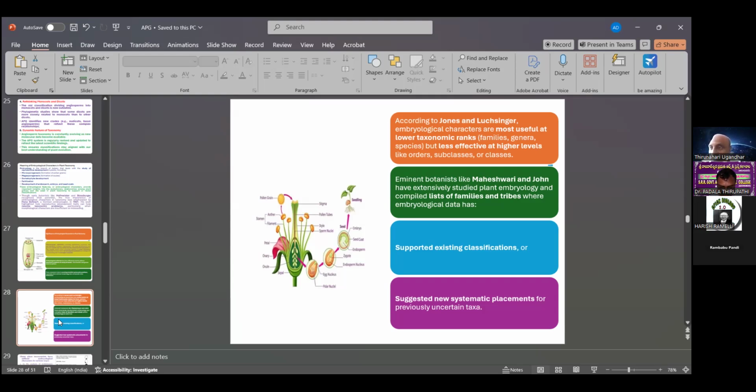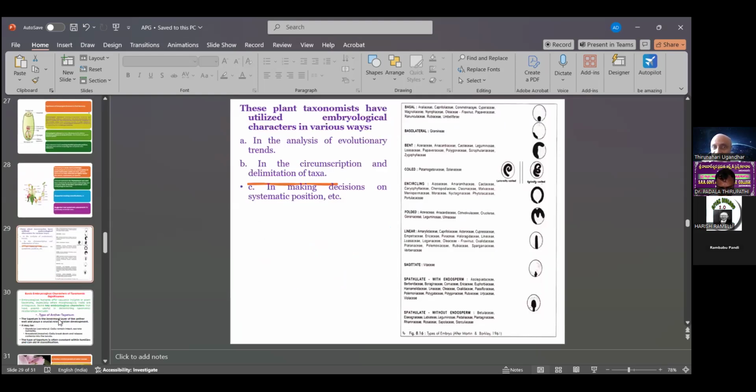Embryology is a major character for classification. Plant taxonomists have utilized embryological characters in various ways: in the analysis of evolutionary trends, in the circumscription and delimitation of taxa, and in making decisions on systematic positions.